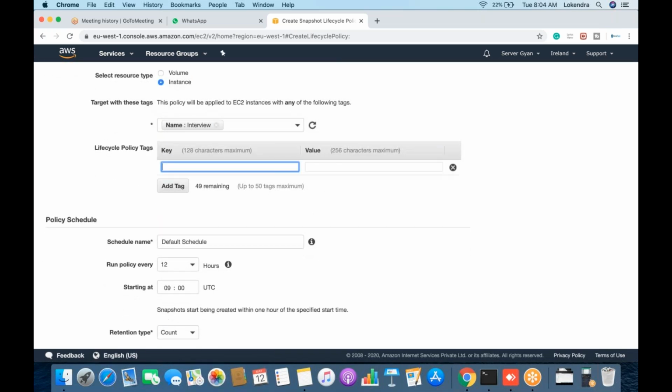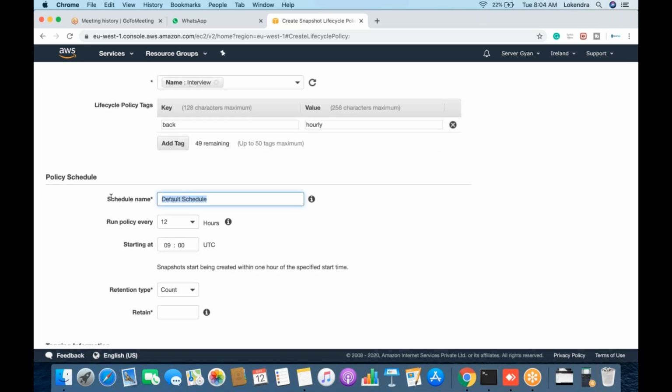Now I will add tags if I want to have an additional tag, like backup, hourly, or whatever name you want. Then I will schedule with the name data backup. So this is going to be the data backup part.